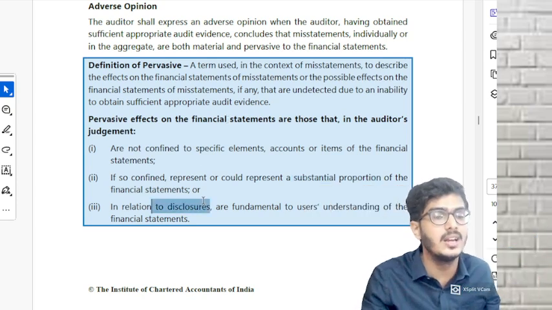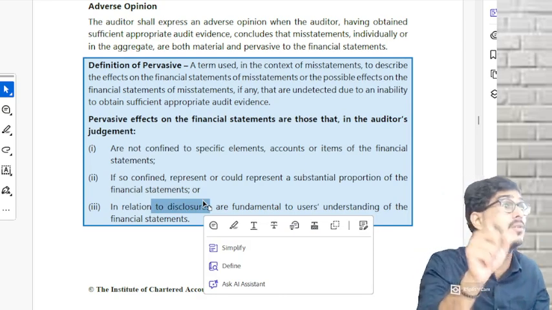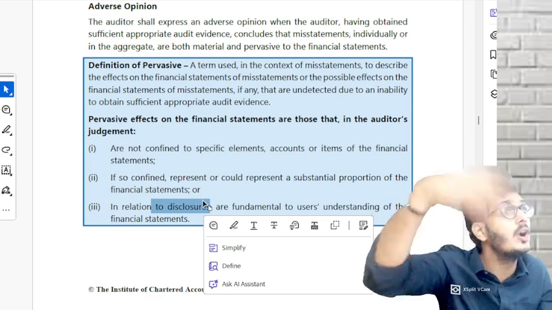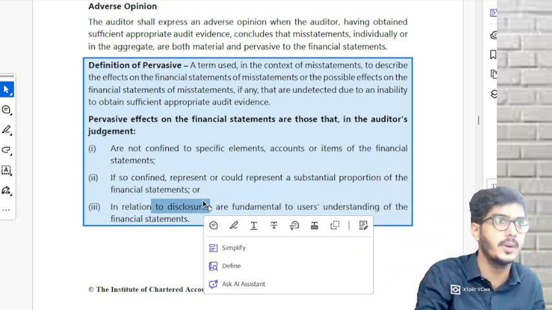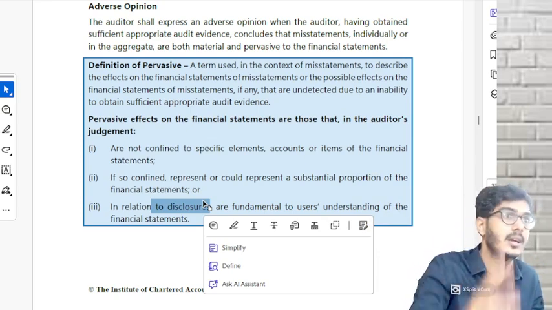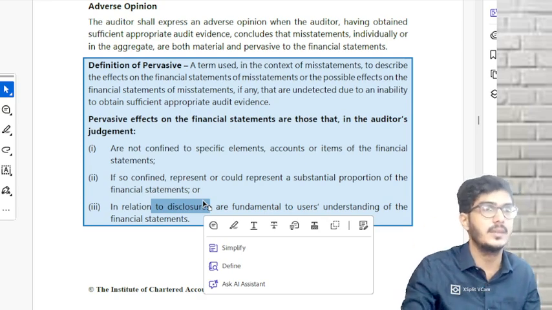Or third one, in relation to disclosure. Disclosure, how we will tell it is pervasive? If the disclosure was very important and they did not disclose that particular disclosure. For example, there are 4 cases going on in the company. They did not disclose the 3 cases in the disclosure. It's a very big misstatement. It is pervasive. Understood?